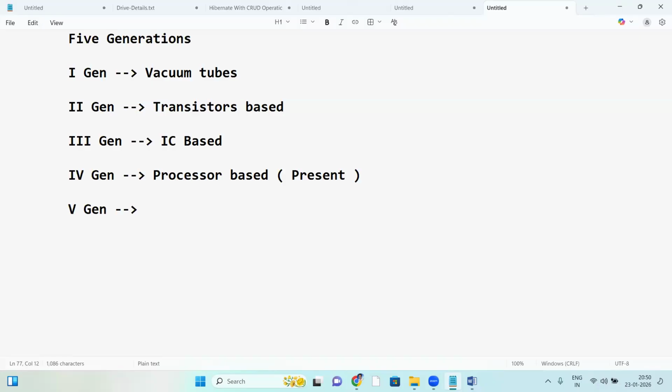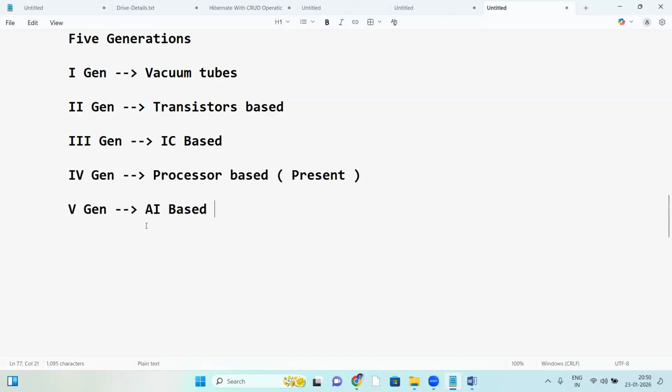Anyone idea? No one? Future generation, AI based computer.